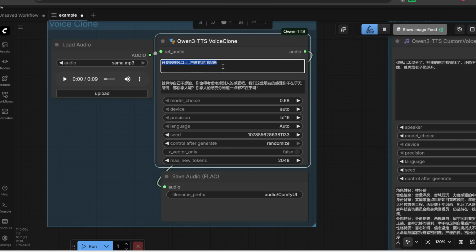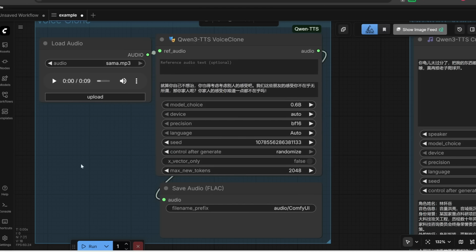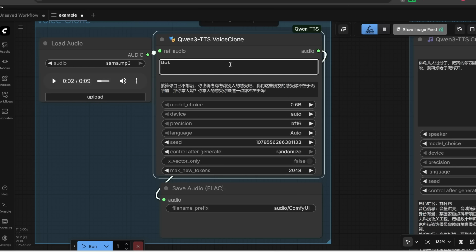Next, for this first input, here's what this does. If you turn this X vector only to false, you'll actually need to enter the transcript of what this original audio clip is saying. For example, if my audio is like this, that's definitely a change to my world. Then you'll need to write that's definitely a change, etc., etc. You'll need to write the full transcript of this reference audio. And if you do that, it's going to be better quality.